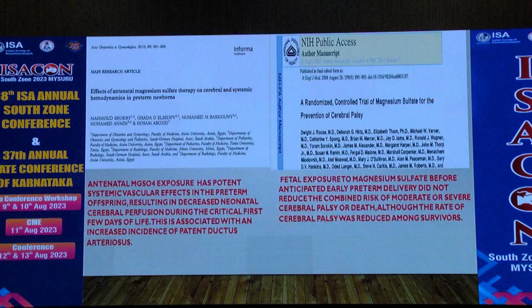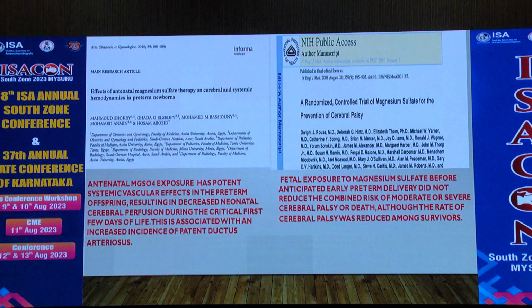This is supported by two studies where preterm newborns were exposed to antenatal magnesium sulfate when preterm delivery was suspected. In one study, the magnesium effect was noticed on the cerebral arteries, that is the anterior cerebral and the right and left middle cerebral.